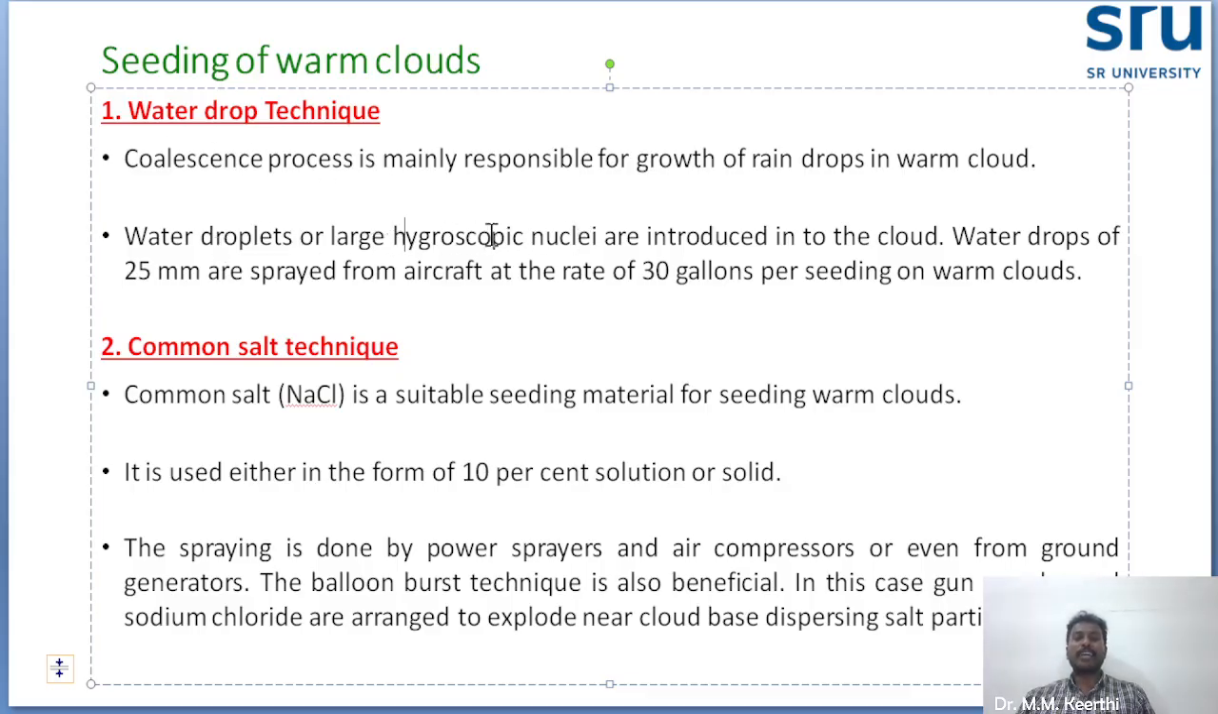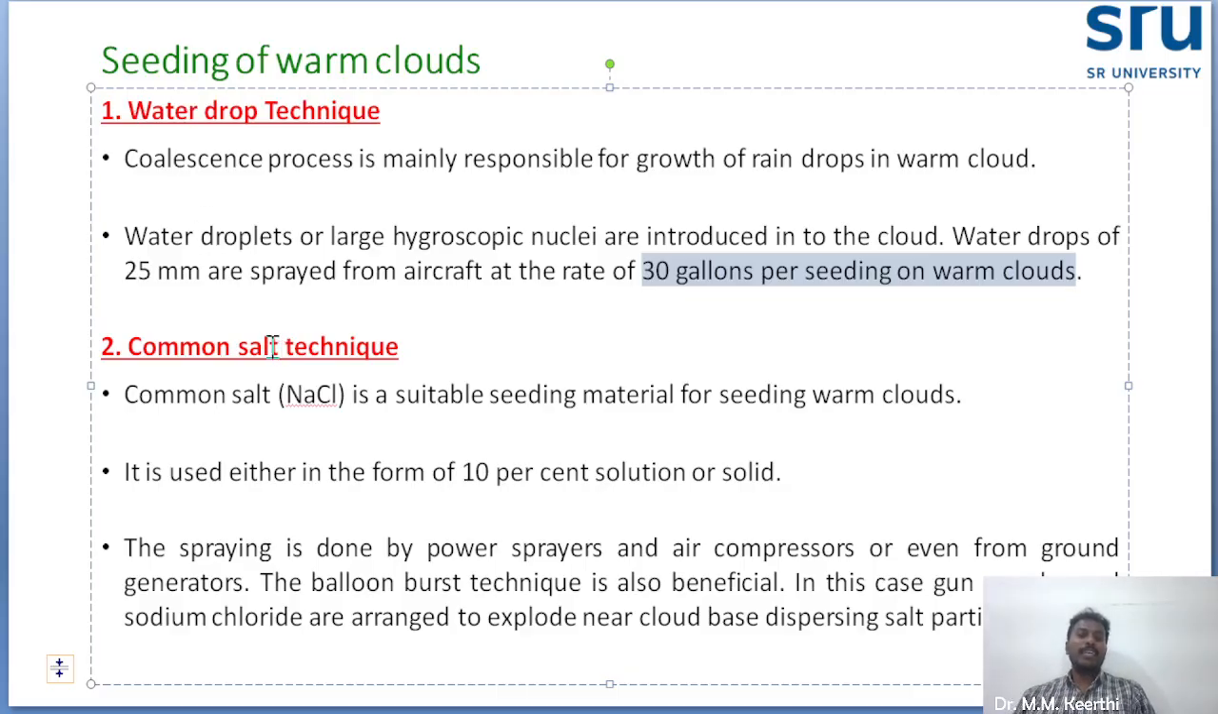Either water droplets or large hygroscopic nuclei are introduced into the cloud. Water drops of 25 mm are sprayed, means 25 mm of water spray is sprayed from aircraft at the rate of 30 gallons. So this is very important. 30 gallons per seeding on the warm clouds means the possibility will get the rainfall from warm clouds.